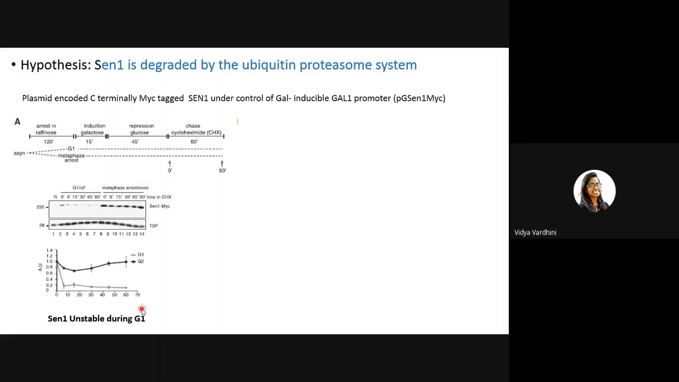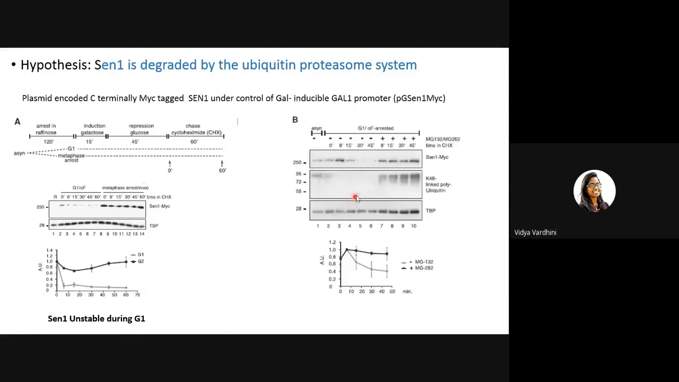Even the quantification says that the dark lines represent the G2 phase and the light line represents the G1. So during G1, the SEN1 was unstable. Initially, its level was equal to that of the other cells, but then slowly it was down regulated.